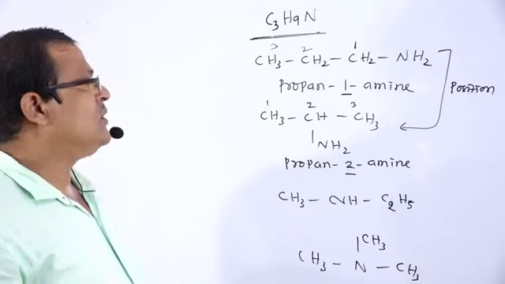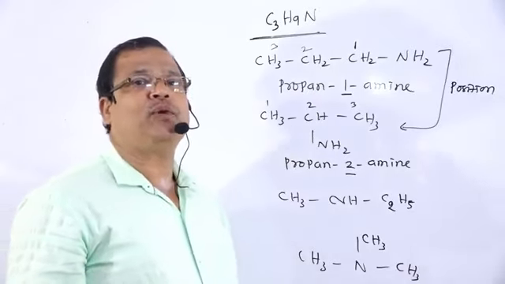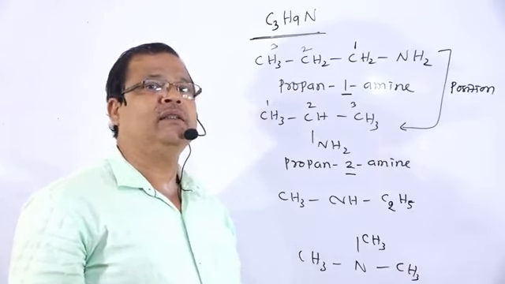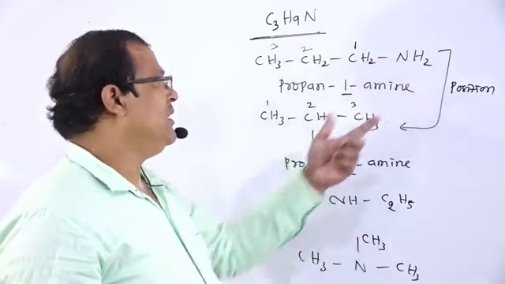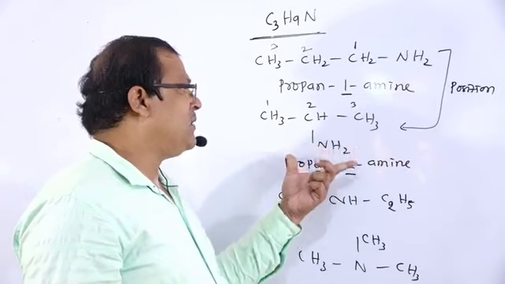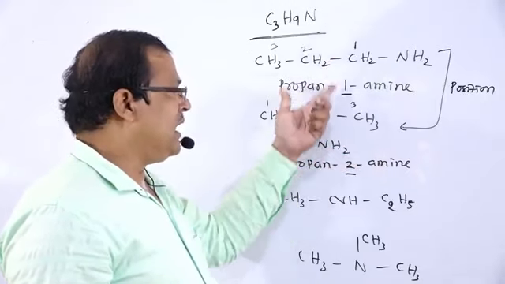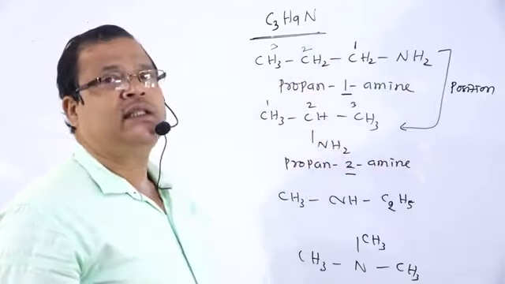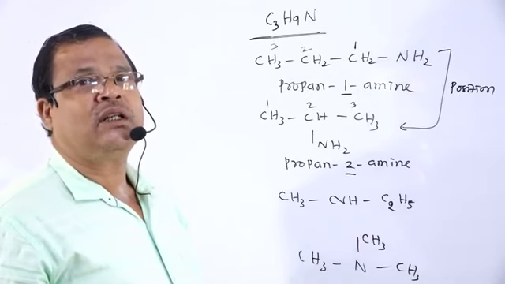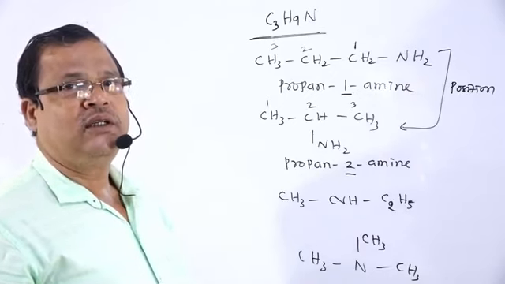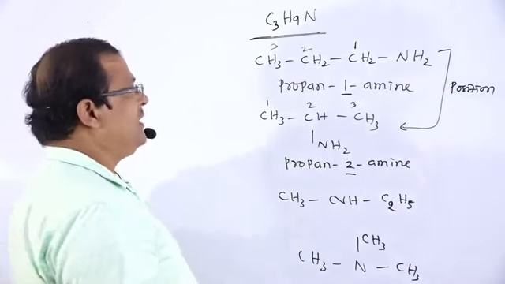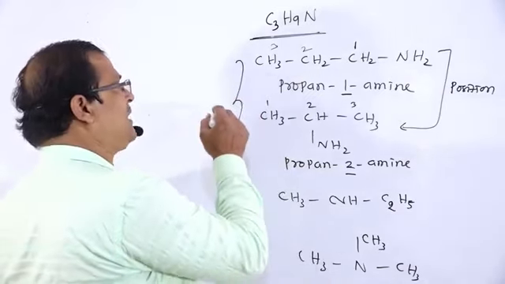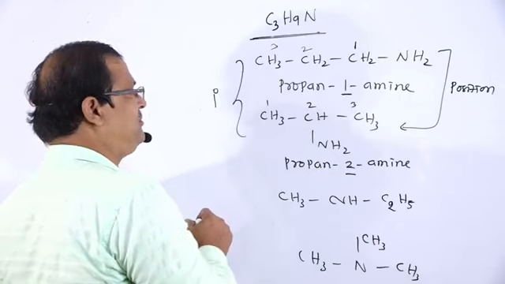The first compound is named propan-1-amine, an example of a primary amine. The second one is propan-2-amine. The relation between these two is that they are examples of position isomers. These are also primary amines.